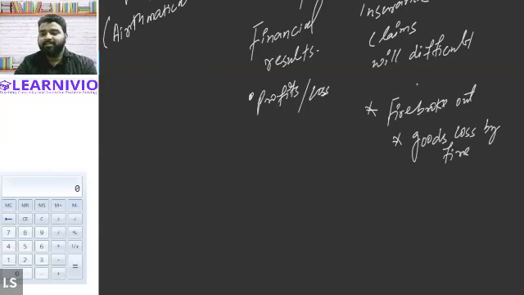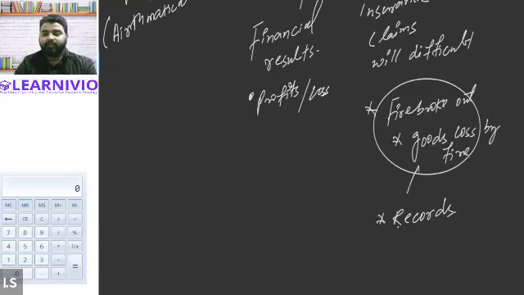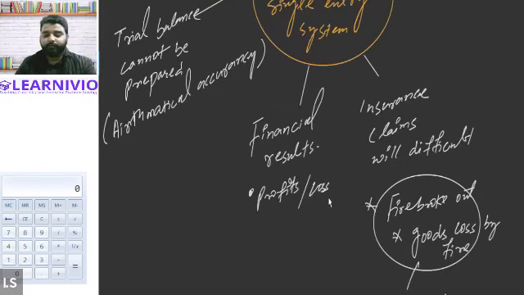Now the insurance company will ask for the records. They will ask for the records of all the goods which have been destroyed in the fire. An enterprise maintaining the accounts as per the single entry system won't be able to furnish the accounts, and therefore there will be a problem that the entity will have to face while claiming the insurance. So these are the limitations.